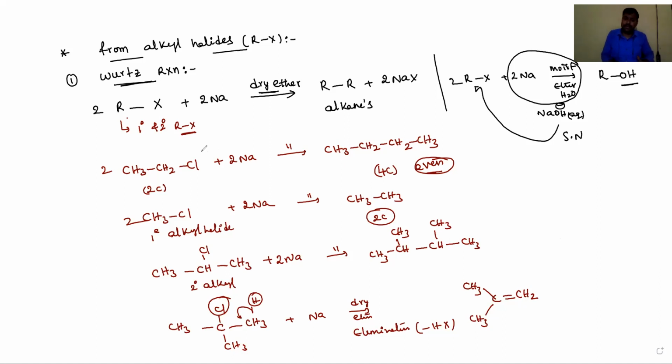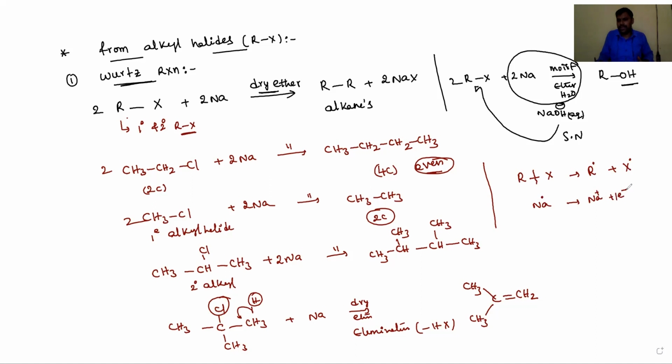And if you observe the mechanism, dear students, how that mechanism proceeds: for example, the alkyl halide undergoes homolytic cleavage and produces an R radical and an X radical. Sodium metal loses an electron and forms Na plus and one electron.